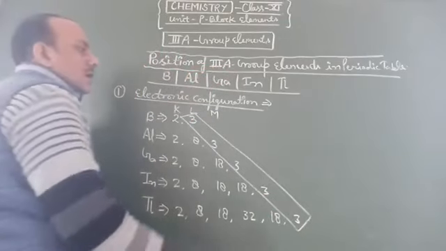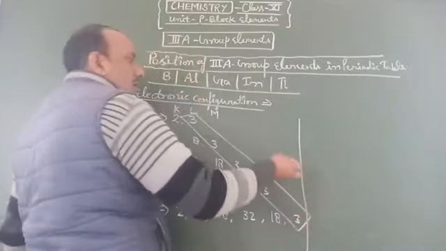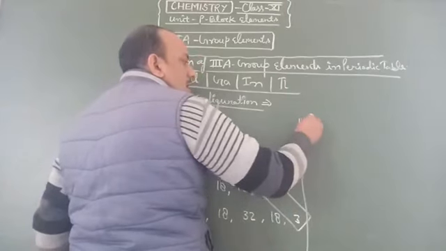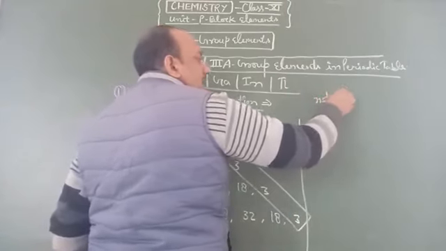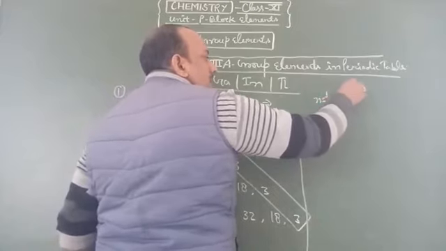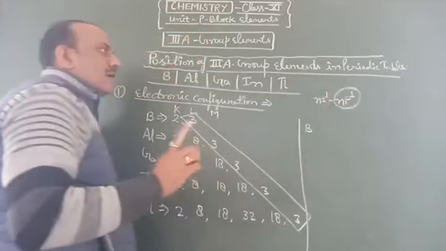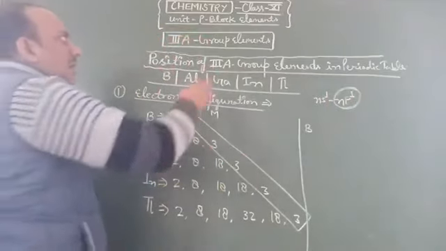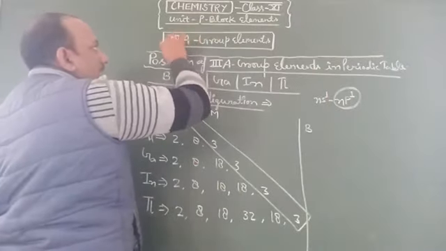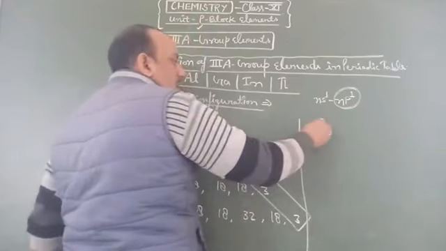When we configure these elements in cells, the common configuration is characterized by ns2 and np1. We know that only one electron enters the last p cell, so this type of elements are identified as third A group elements by p1.